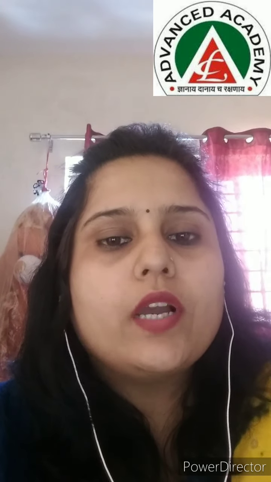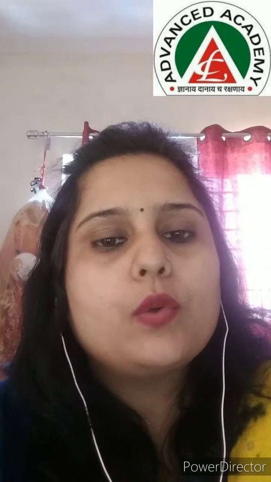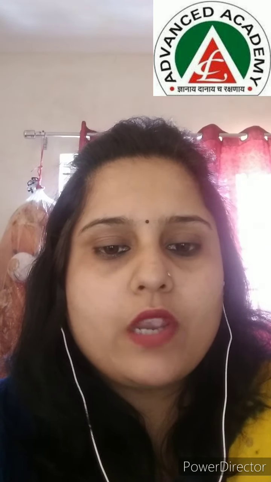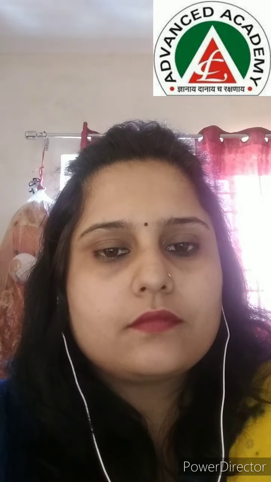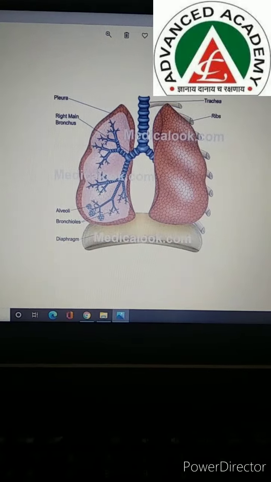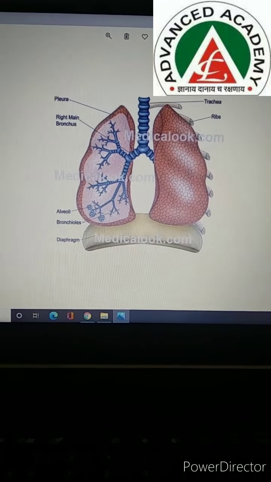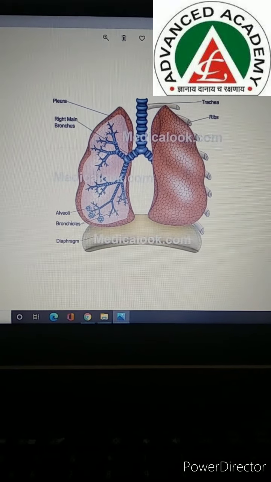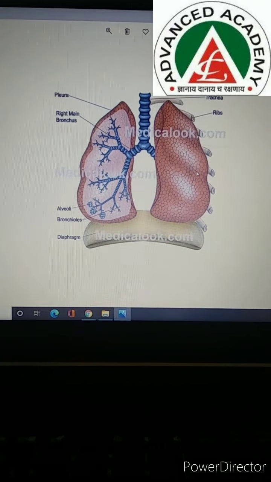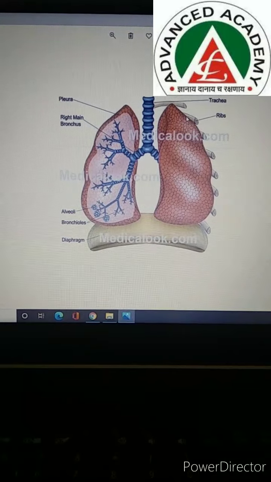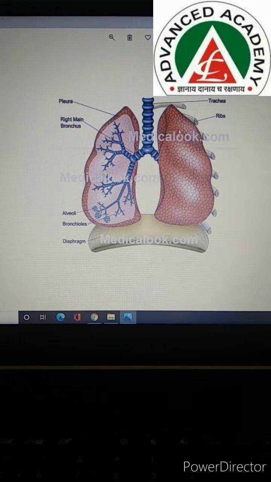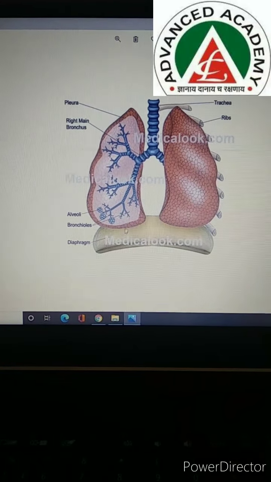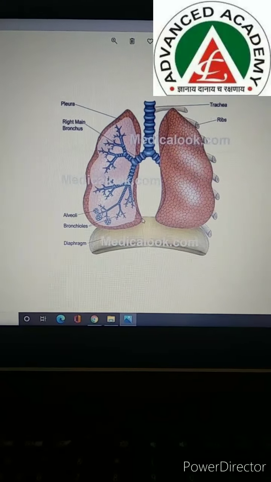Now children, we are going to learn something about lungs. I will be showing you the image and then we will be understanding it. Here we go. Now children, here is the image of lungs. Lungs are two in number. Okay, and what is the shape of lungs? They are cone shaped. You all can see that they are cone shaped and they are very spongy.